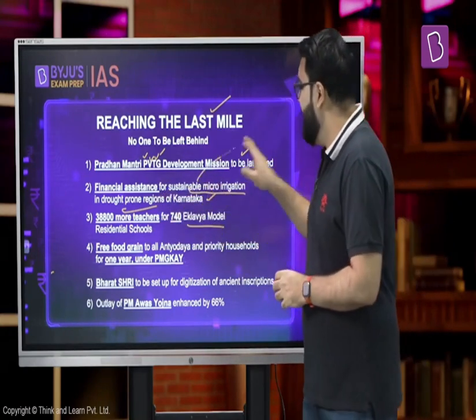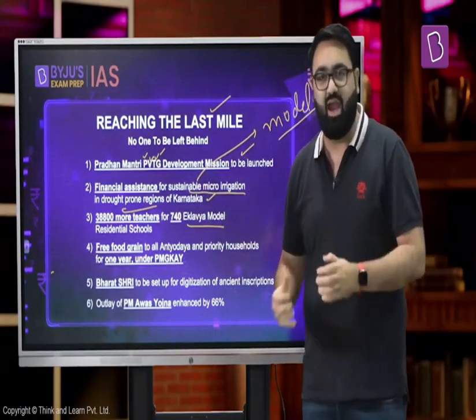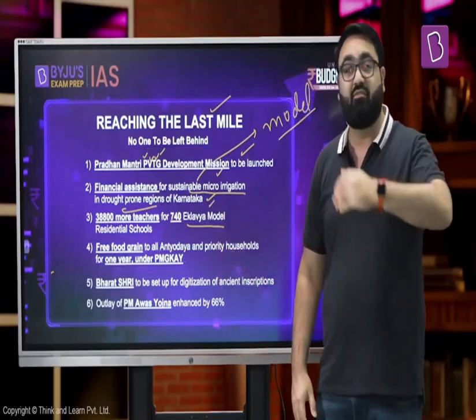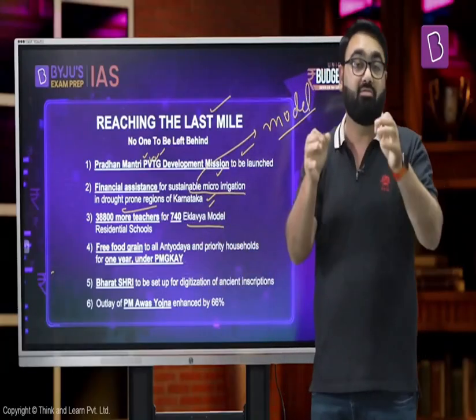In these cases, what usually happens is that the government starts with a small model or a driver and sees how it pans out in a particular state. Once it pans out well, and the government believes it can be a successful model, these models are then replicated in other parts of the country as well. We already discussed how the government wants to give a further boost to the Eklavya model residential schools by having even more teachers, and giving them much more facilities to ensure that the tribal community also becomes a part of the mainstream in India.